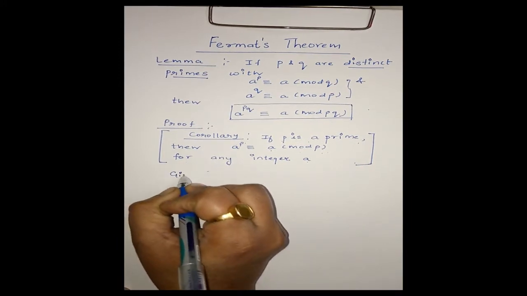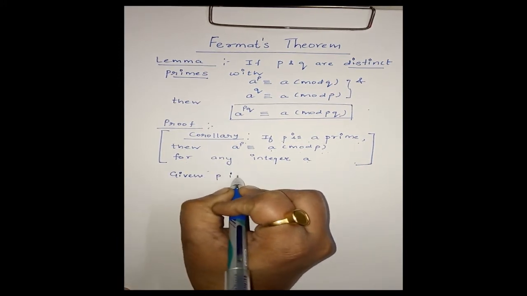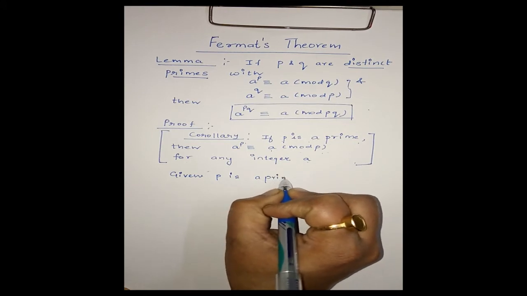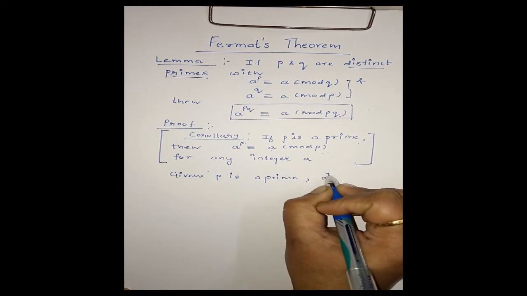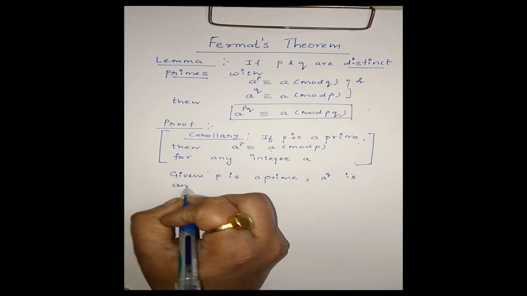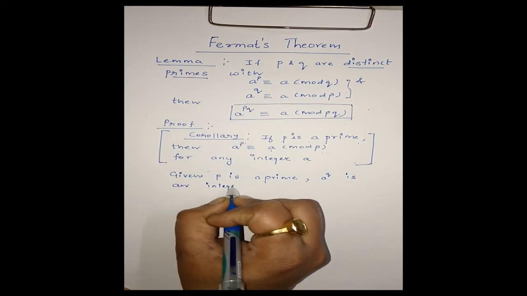Given P is a prime and A power Q is an integer.